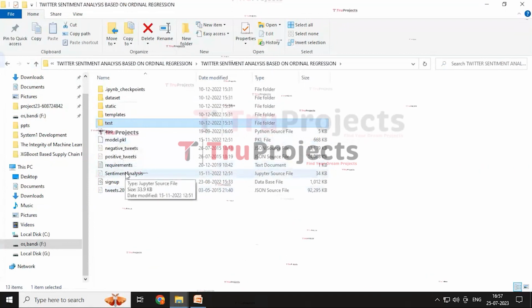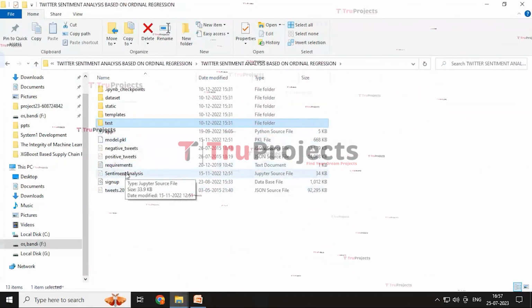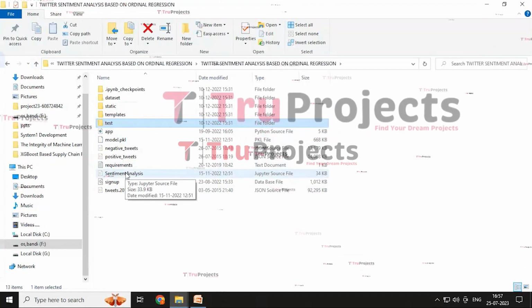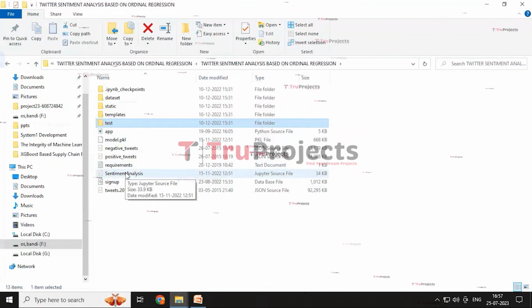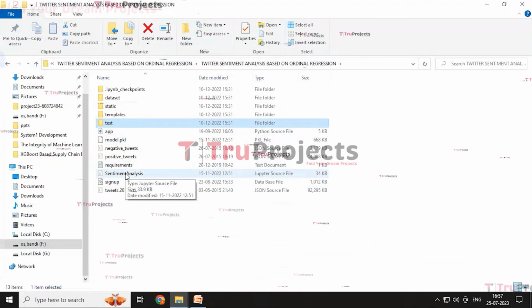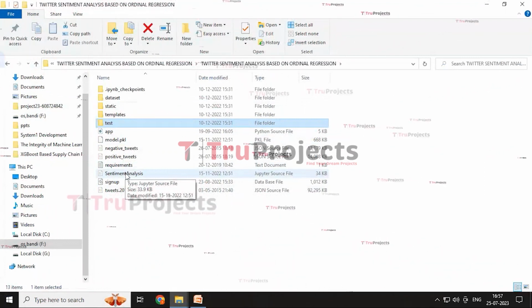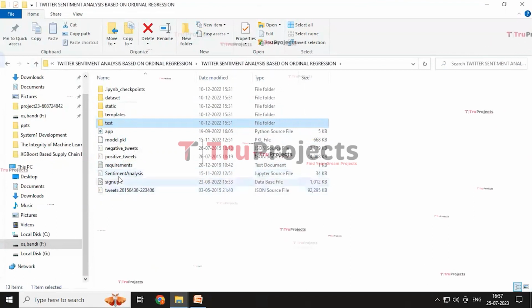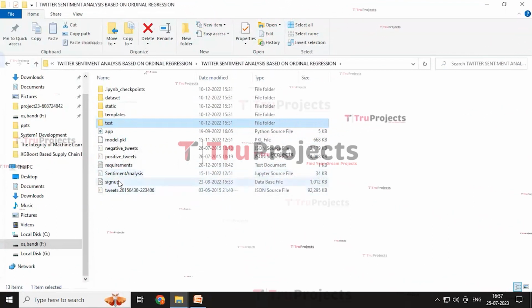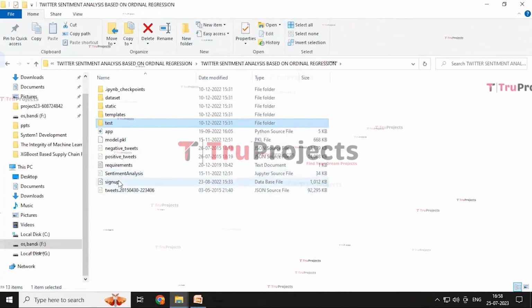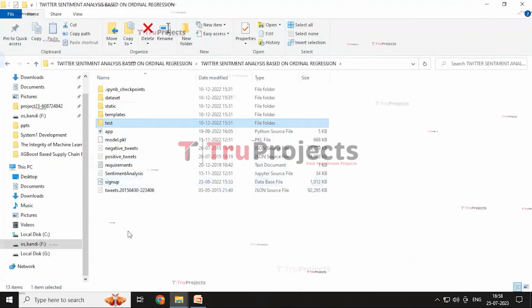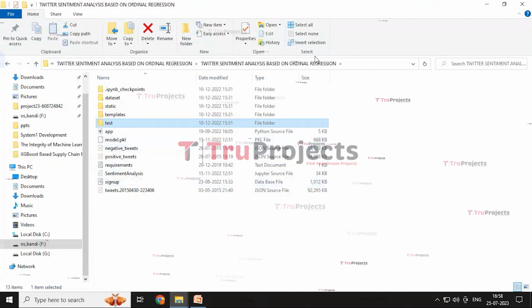And the sentiment analysis is an IPYNB file which contains a combination of code, graphs, and output all in one place. It allows the user to write and execute code in individual cells, making it a popular choice for data science. And the signup.db appears to be the database file used to store the user information. And to execute the project, first we need to